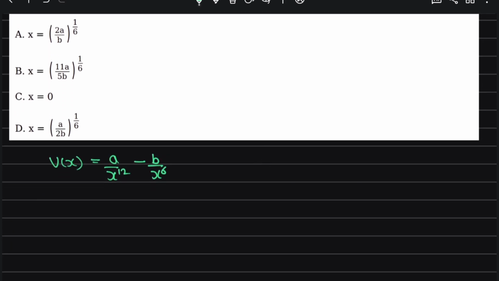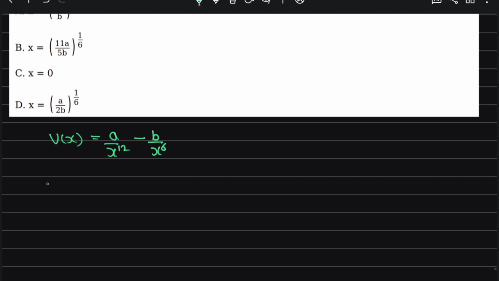The atoms are in stable equilibrium. So we know force is equal to minus dU by dx. For stable equilibrium, net force must be 0.